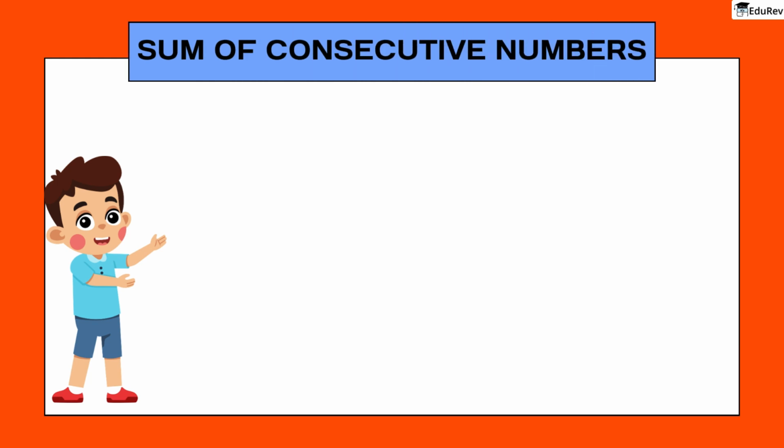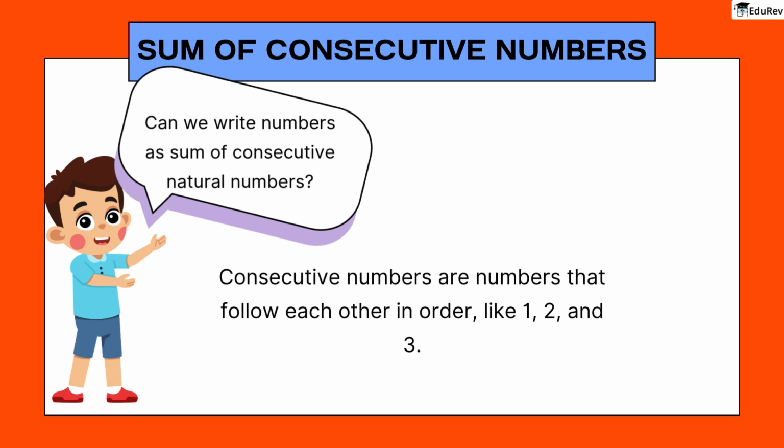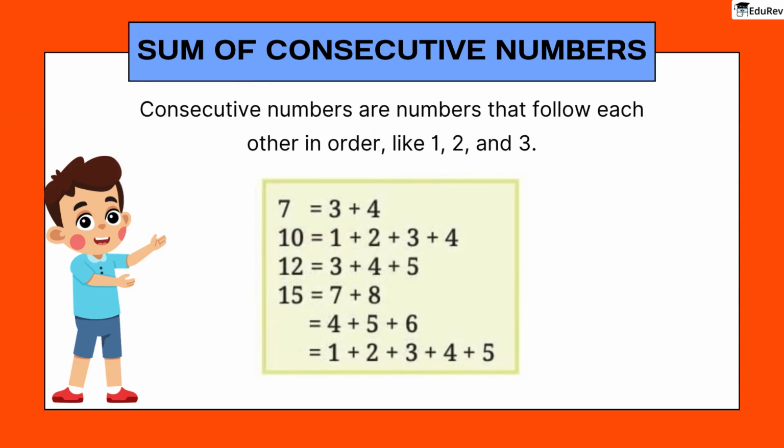Let's start with a curious student named Anshu. Anshu was wondering if he could write numbers as the sum of consecutive natural numbers. Consecutive numbers are numbers that follow each other in order, like 1, 2, and 3. He found out that the numbers 7, 10, 12, and 15 can be written as sum of consecutive numbers. And 15 can be written in three ways.